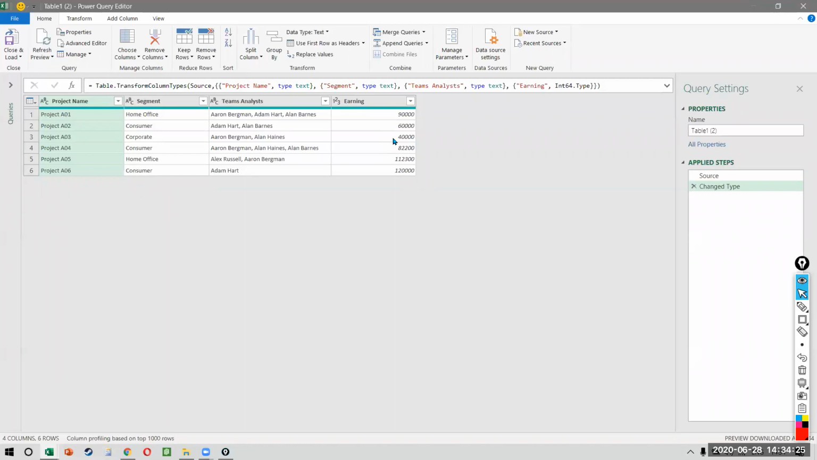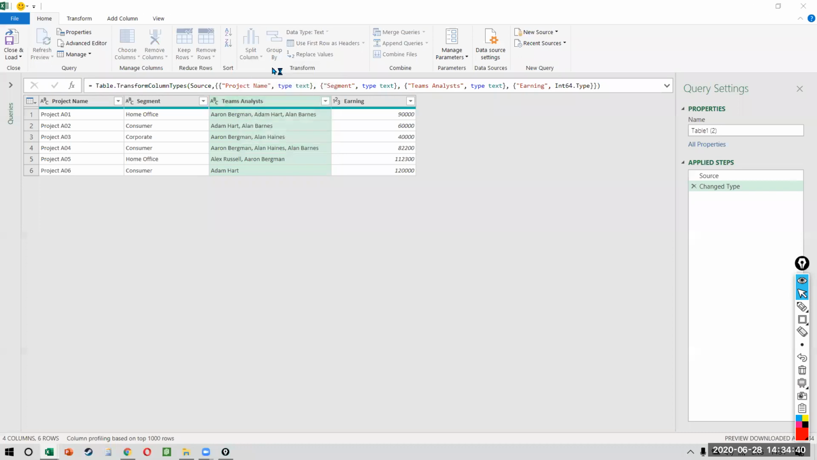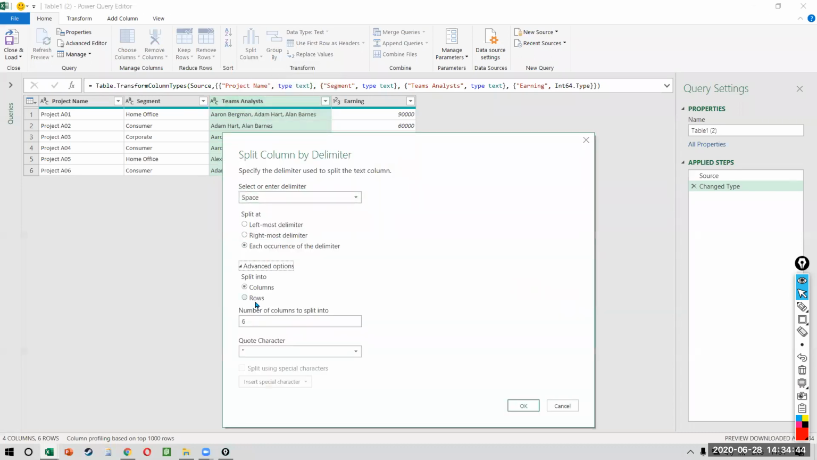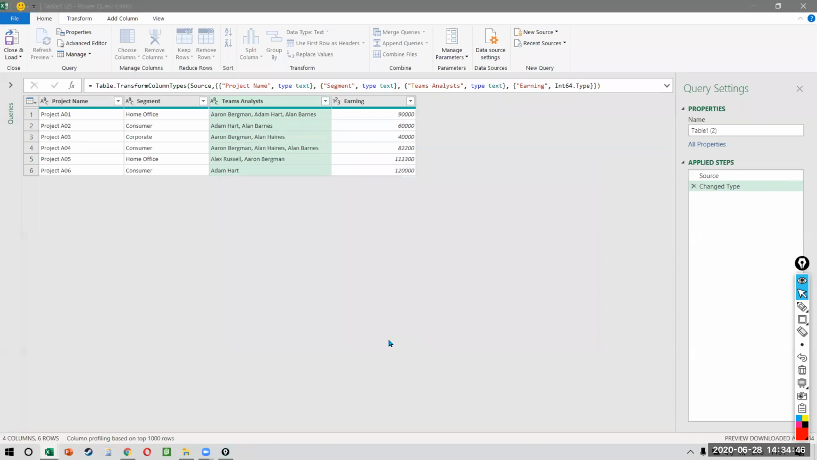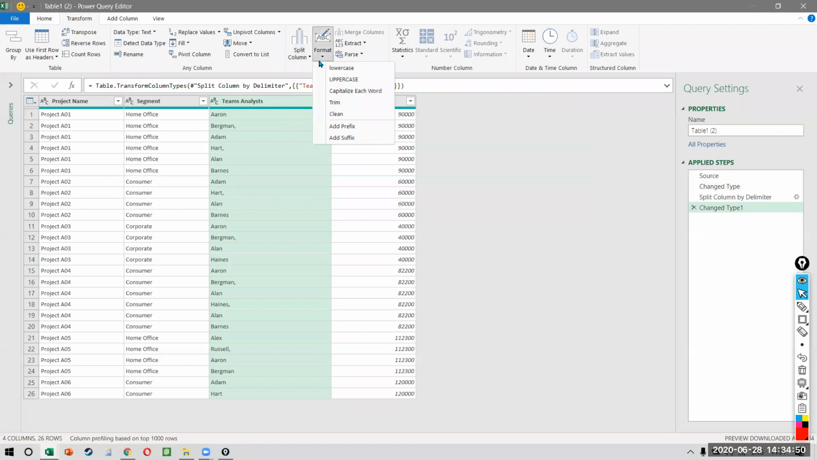Watch carefully. The first thing I'll do is, I won't find the number of analysts and then do the earning and all of that. Very simple. I have my number of analysts. I will go to home, split column, and then I will split it into multiple rows right in the beginning. So I won't do it later. I will do it right in the beginning. And then we also trim our data. So we will format and trim.